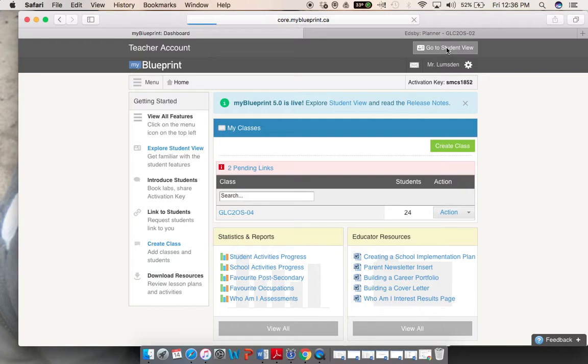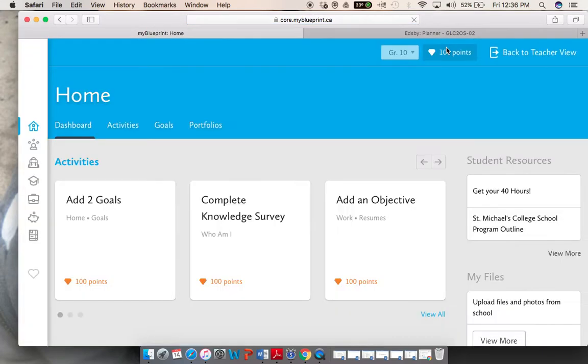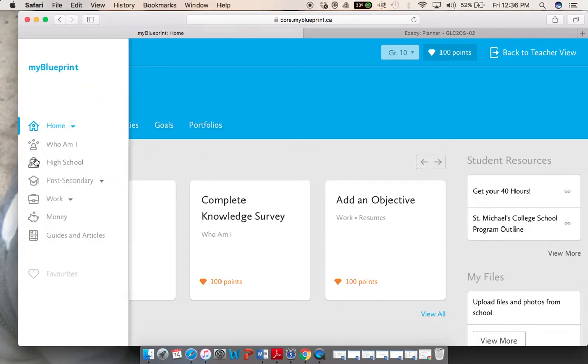I'm going to go to the student view to see what you will see once you log in. And that's what you're going to see when you log in. Here's your main dashboard, with all these links right here. The person with the three circles above their head is the who am I, who are you as a person. This is your high school planner with the backpack here. Post-secondary education talks about apprenticeships, college and universities, your workplace, what courses you need, and what careers you may want to look for in the future.